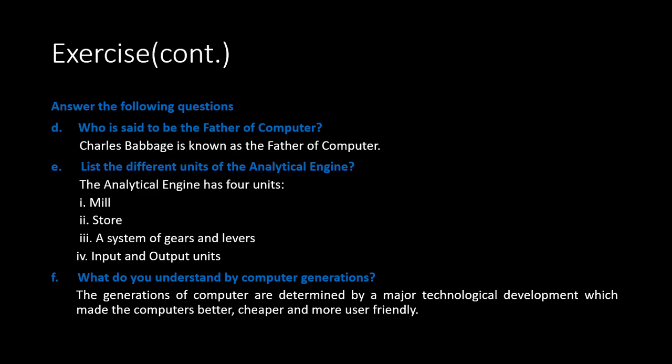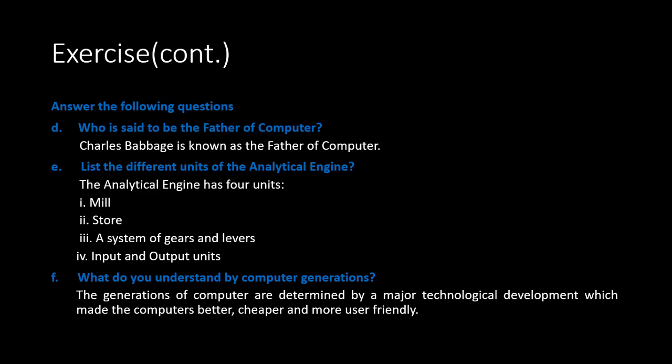The analytical engine has 4 units: mill, store, system of gears and levers, input and output units. This was the first computer which used programming language, and you can say that it works like nowadays computers. Therefore, Charles Babbage is said to be the father of computer.